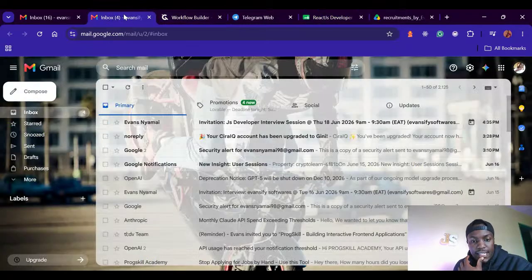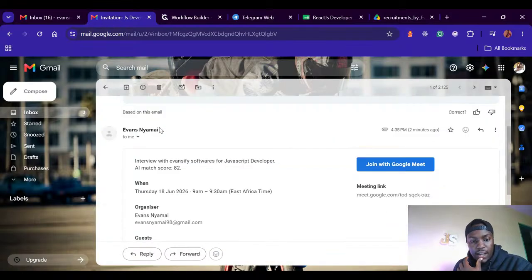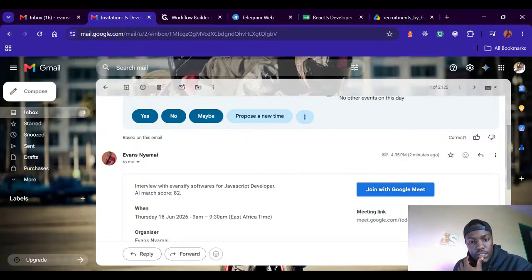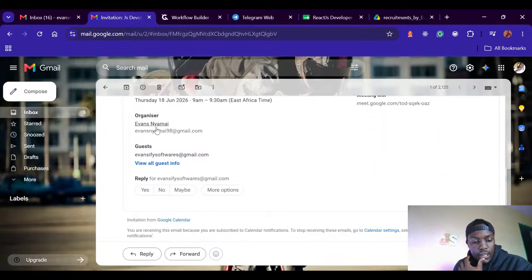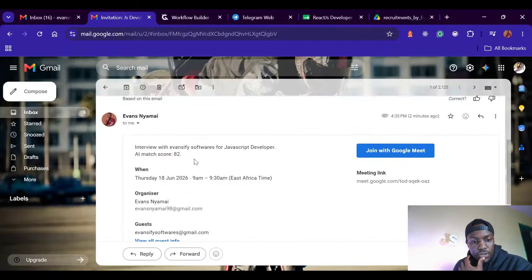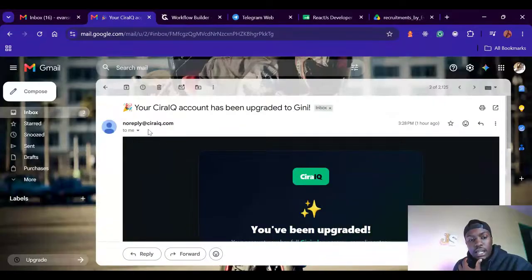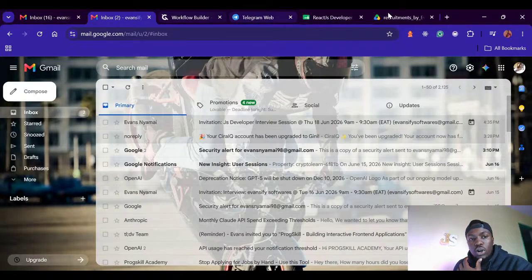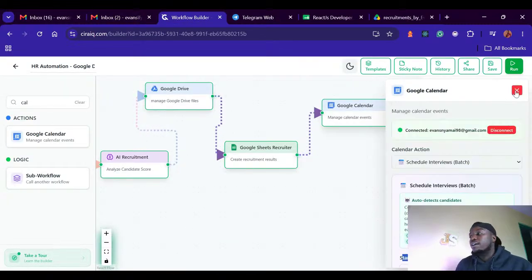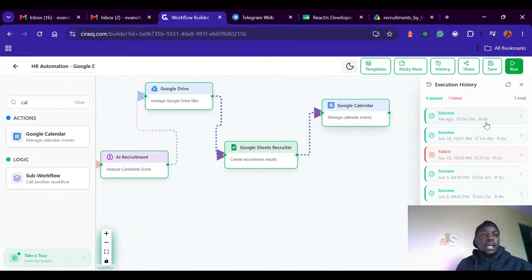So if I check this, I can see a calendar right here. It's an interview session with Advanced for the JavaScript developer position. There we go. And I have an interview with this person from 9 a.m. to 9:30. And imagine, it has added a Google meeting link. It has created a meeting link for that particular candidate. Now for you as an HR, you just need to show up on that interview. That's how powerful AI agents really are.